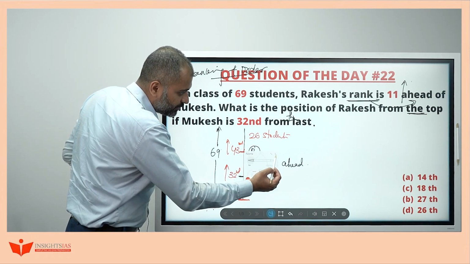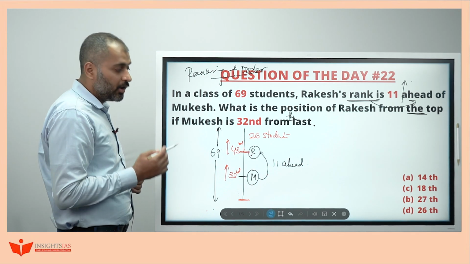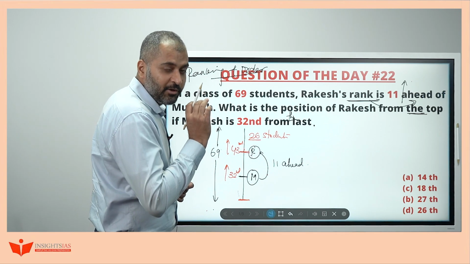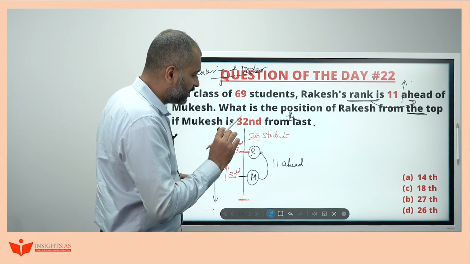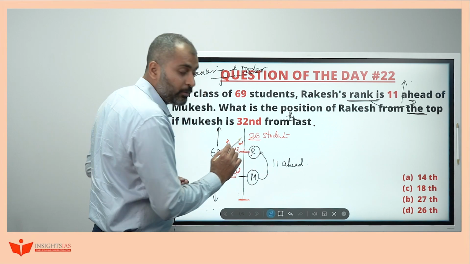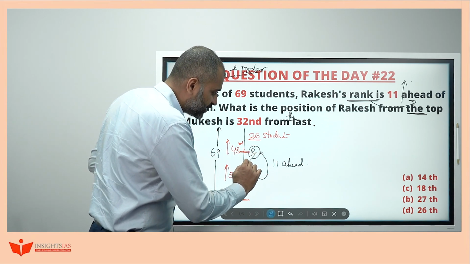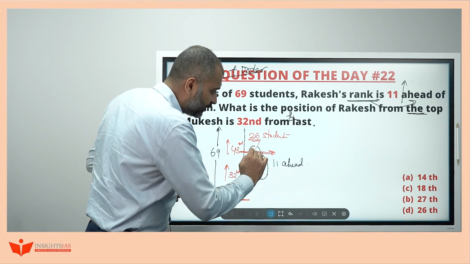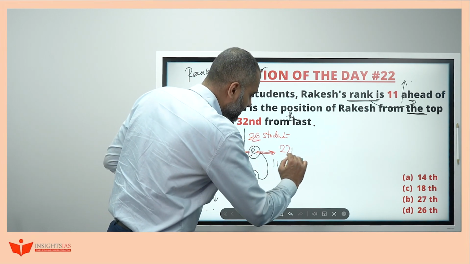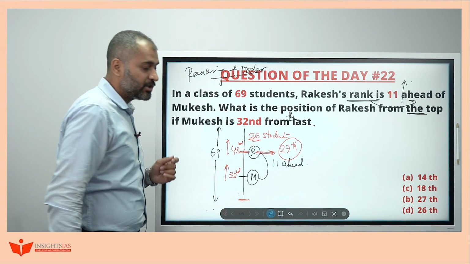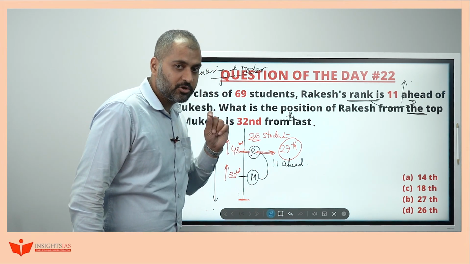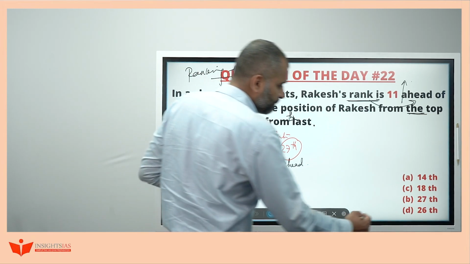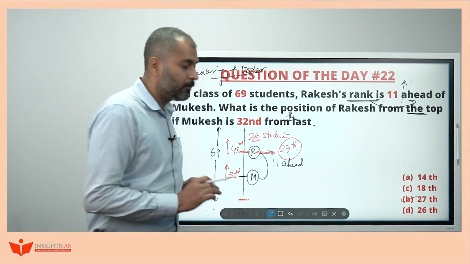So the remaining 26 means totally this becomes 69. See, imagine there are 26 people in front of you in a line. Your position, or in this case Rakesh's position, when I count from here after counting 26, is 27th. Many students will make a mistake here by taking only 26. It's not taking the difference. Try to do it manually using the logic here. So, the answer is 27th here, not 26.